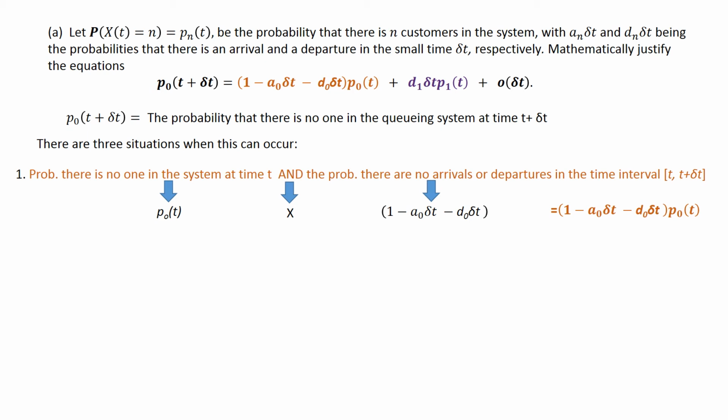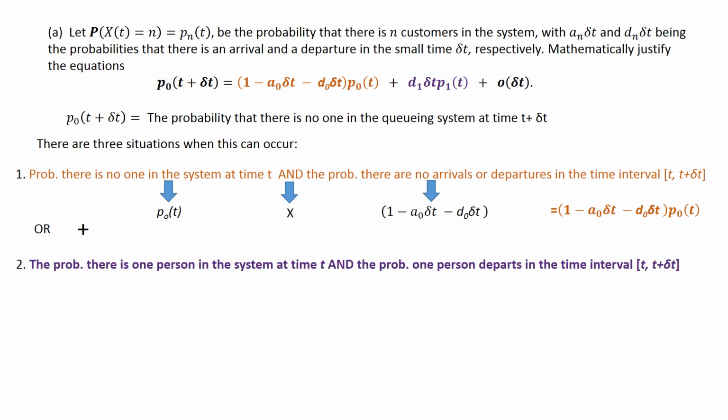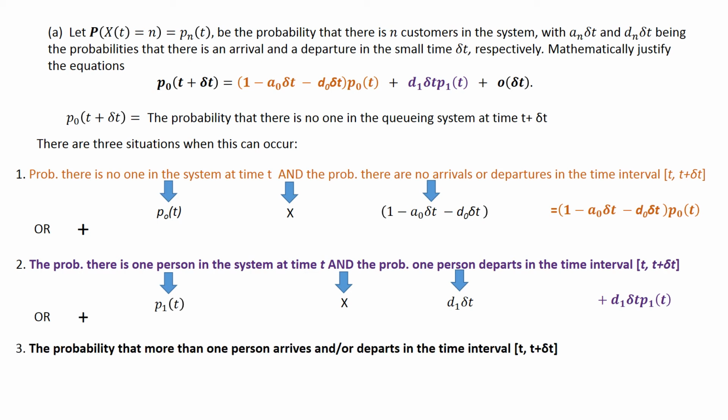Okay, and then the second situation, or, which is plus mathematically, the probability there is one person in the system at time t, P1 of t, and the probability that one person departs. That's a multiply, the probability that that one person departs. So we have one person in the system and they depart in the little extra time interval. And that's this term here, which is written there. And then or,